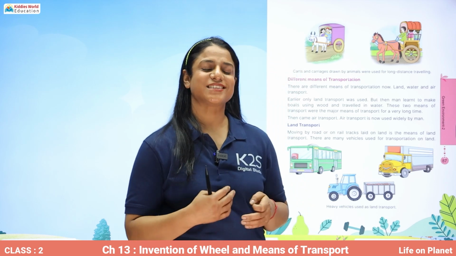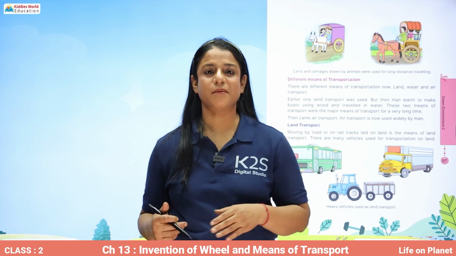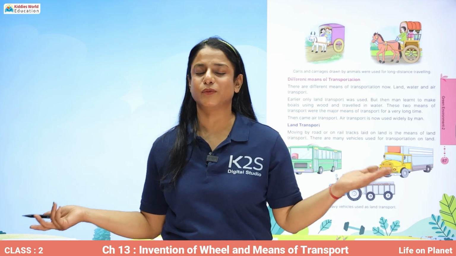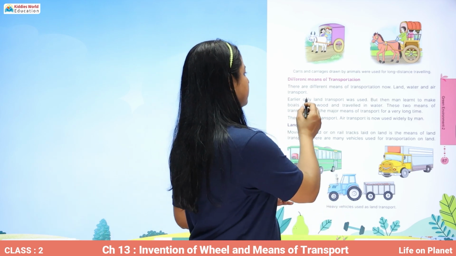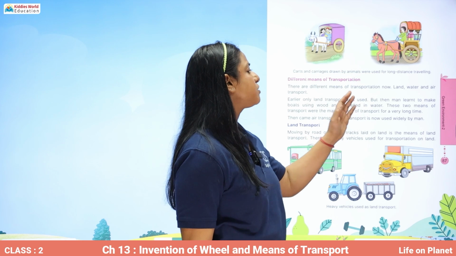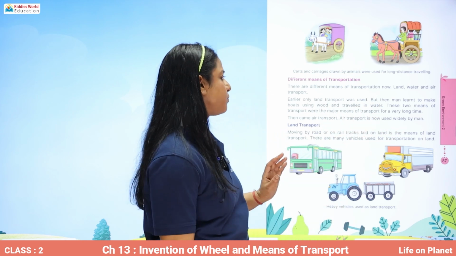More inventions and discoveries were being made, and then came different means of transportation. So there are different means of transportation now: land, water, and air transport.